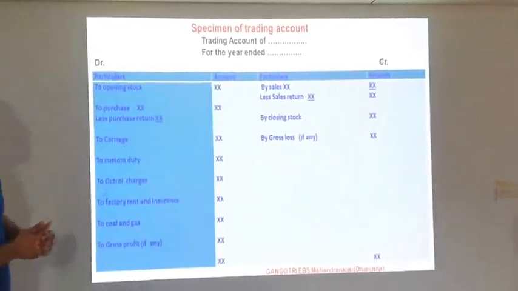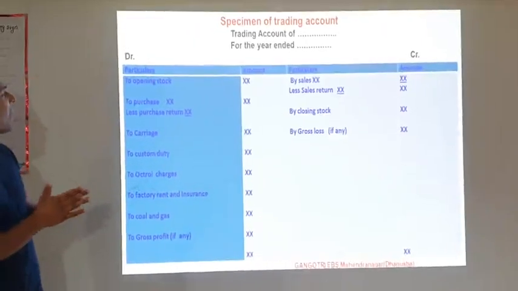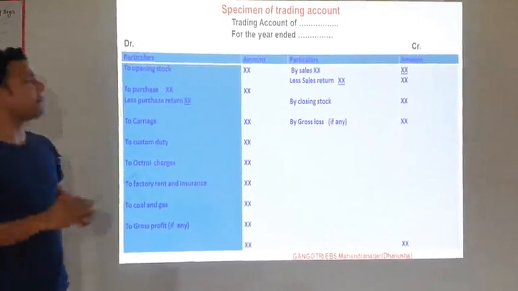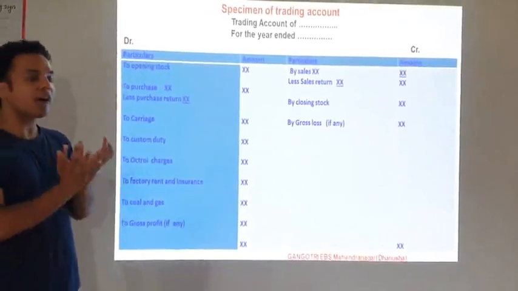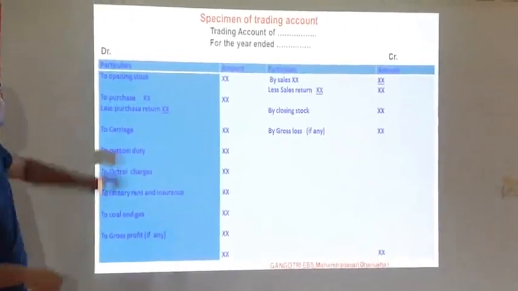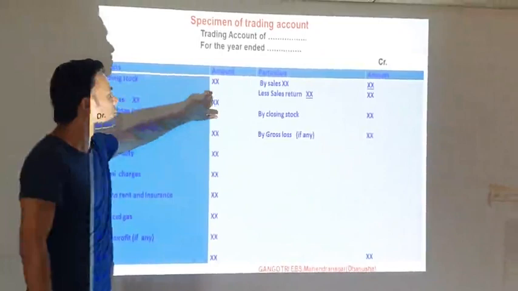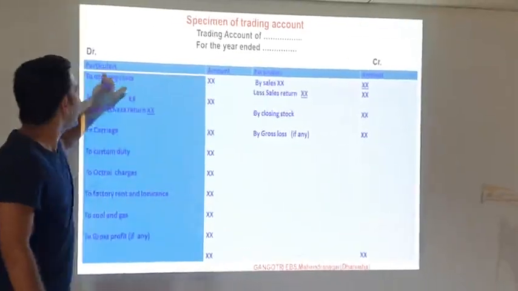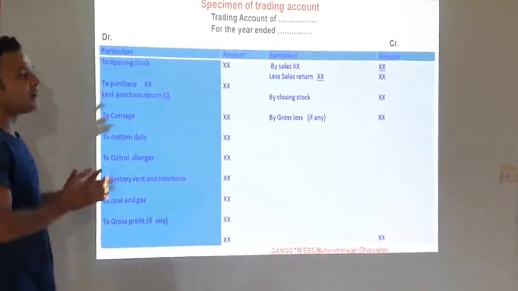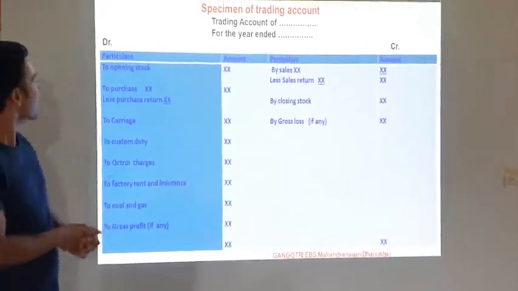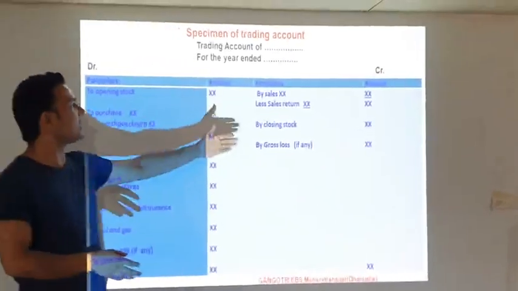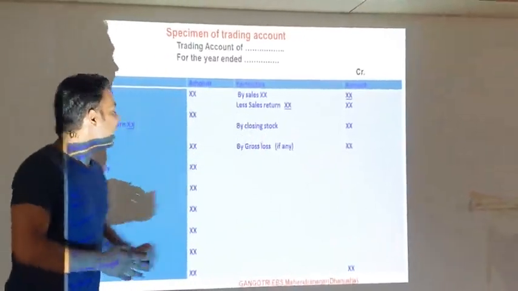So here is the format of the trading account. You can see the specimen. First of all, on the debit side, we remember the PAPA. If you forget the format of this trading account, then you can remember the PAPA. PAPA means P, particulars, and amount. If you remember the PAPA, then you can prepare the format of the trading account. On the debit side, all the direct expenses are recorded. On the credit side, all the direct income is recorded.